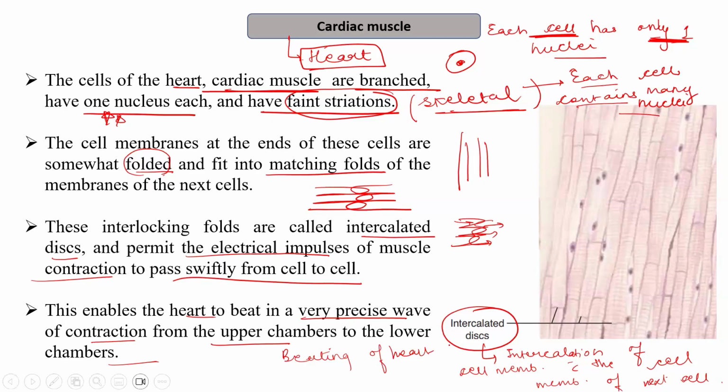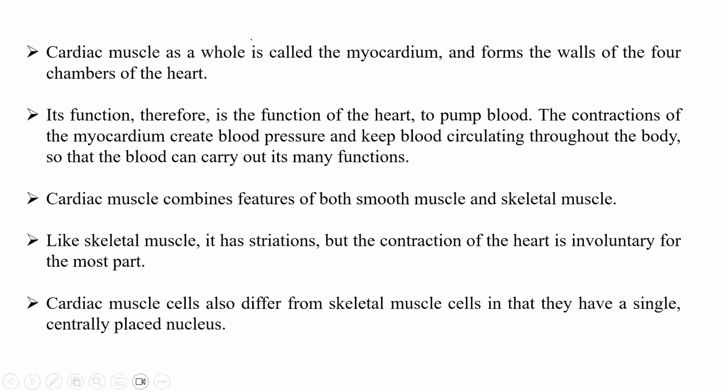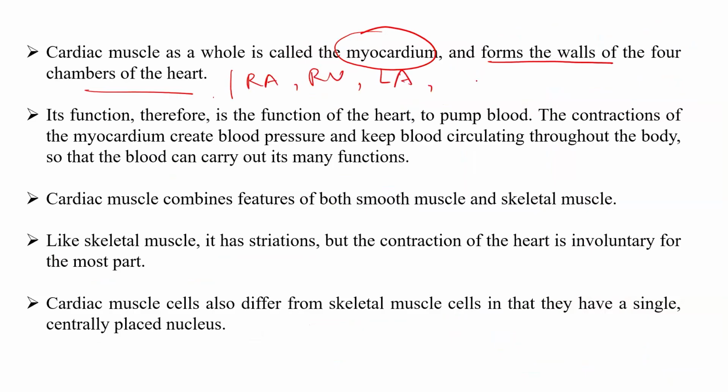Fine. So cardiac muscle as a whole is called the myocardium and it forms the walls of the 4 chambers of the heart. We have 4 chambers: right auricle, right ventricle, left auricle, and left ventricle. Its function is the function of the heart, to pump the blood.